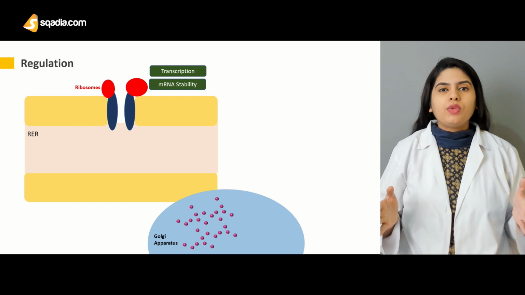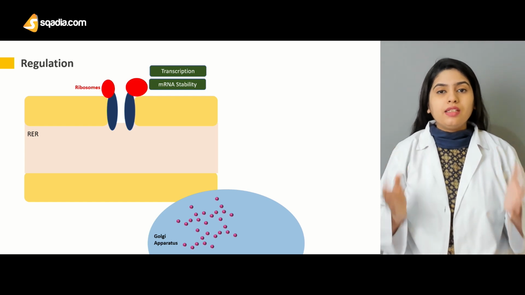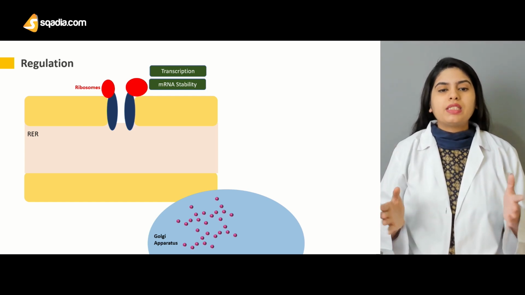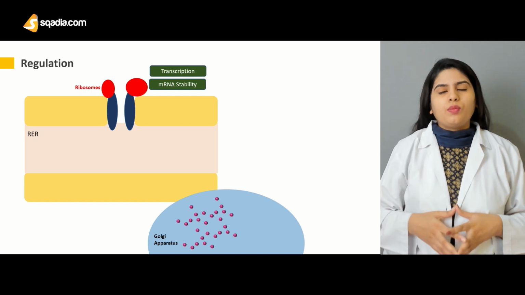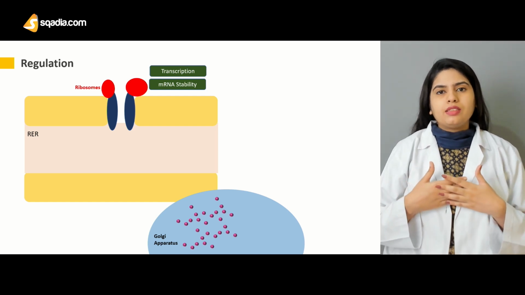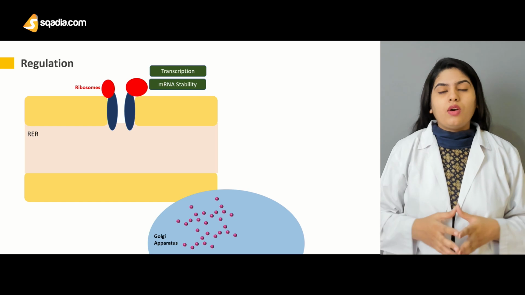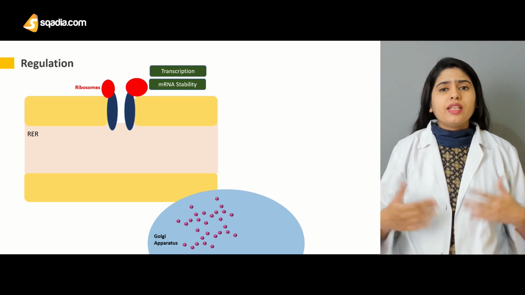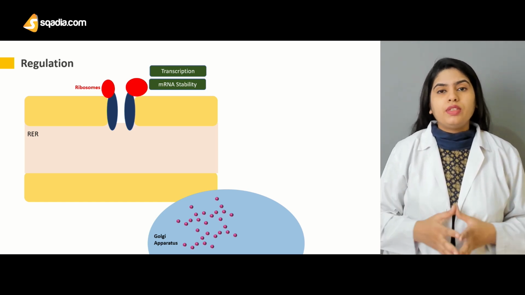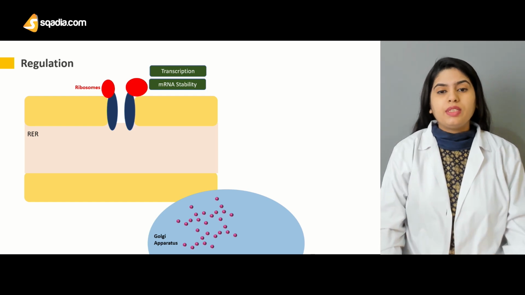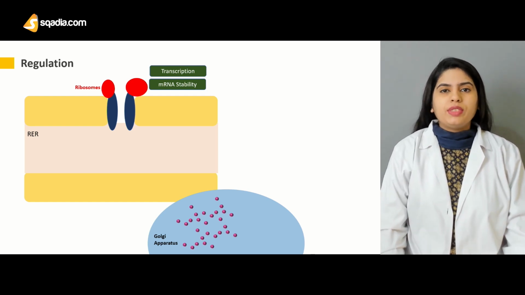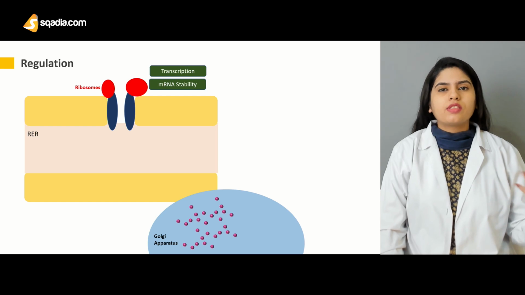So the gap between the production and the degradation of the messenger RNA is the messenger RNA stability. If there is long stability or high stability, then what will happen? There will be more release of insulin, and if there is low stability, less insulin will be synthesized, as again the translation process takes some time.